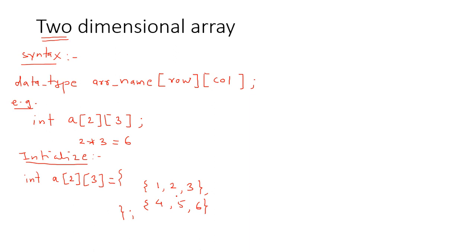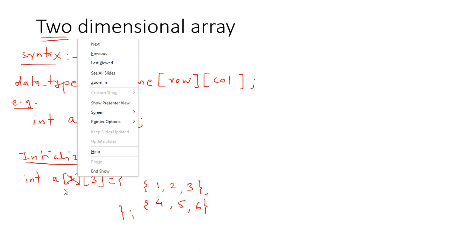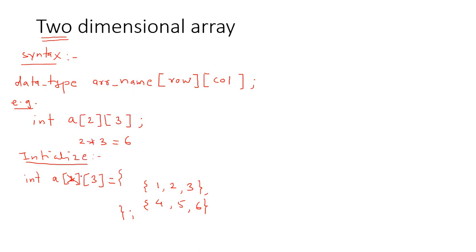There is another way also to initialize the array. Like we saw in one-dimensional array, there is no need to assign the size for the subscript, right? So in two-dimensional array also, there is no need to specify the size for the first subscript, but the second subscript is required. This is the second way to initialize the elements.